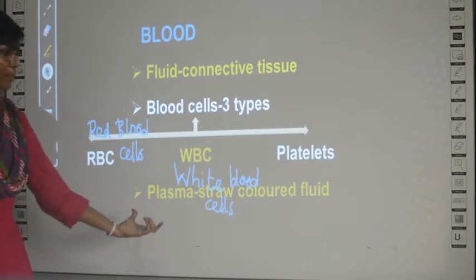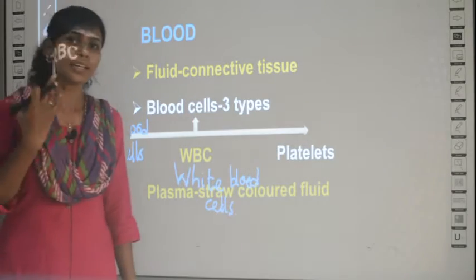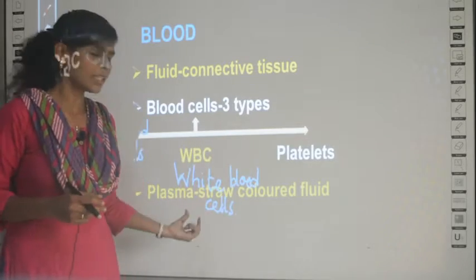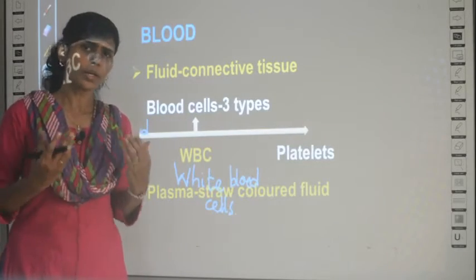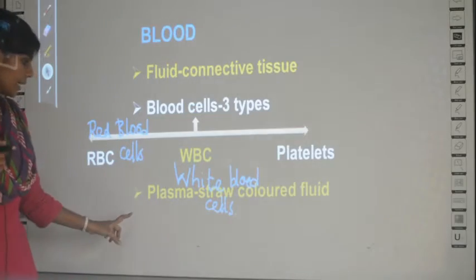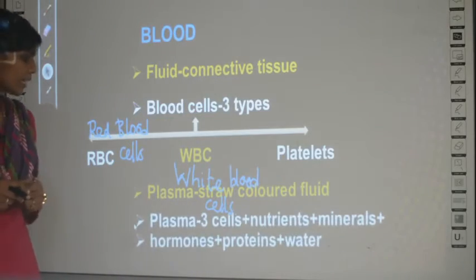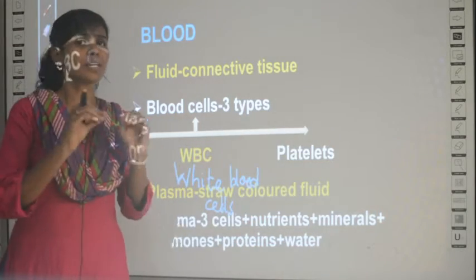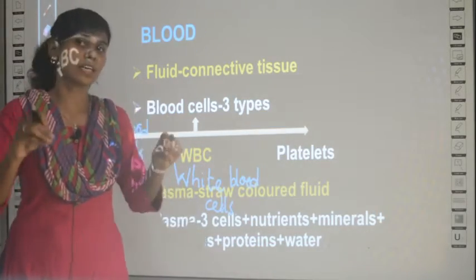Okay, so plasma is a straw colored fluid. What does it contain? This is a colorless fluid, I told. What all can the plasma hold? It contains many substances. What are they? The plasma contains these 3 types of cells. These 3 cells should be suspended in some liquid, no?